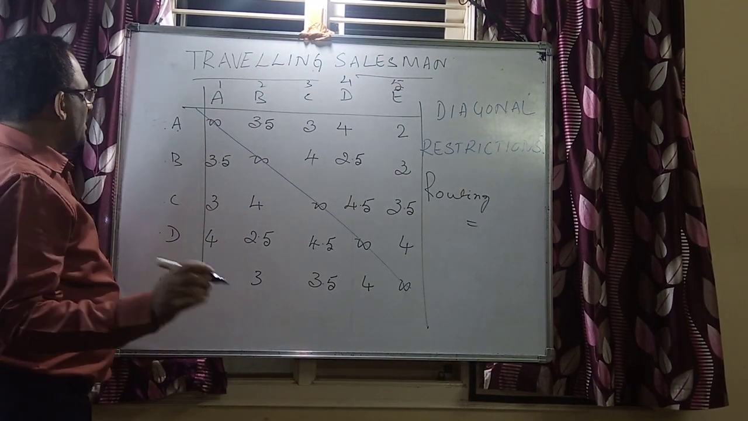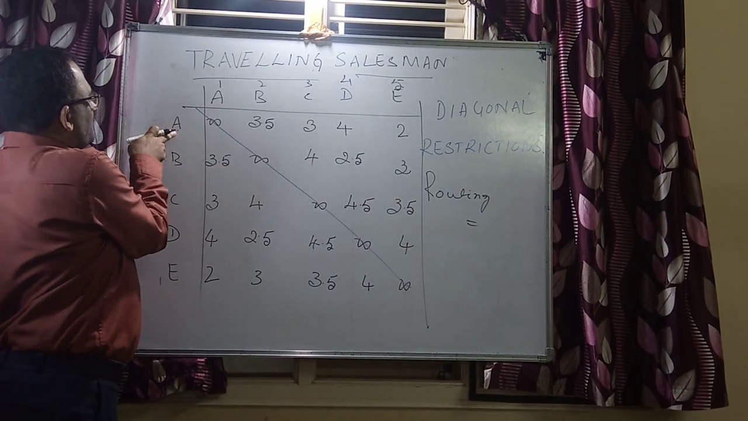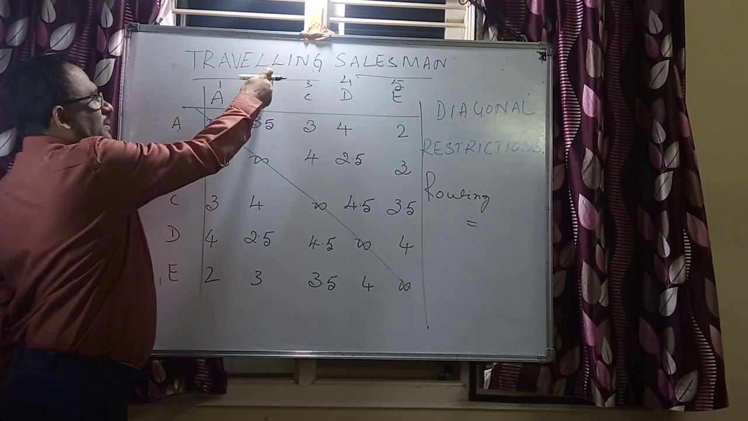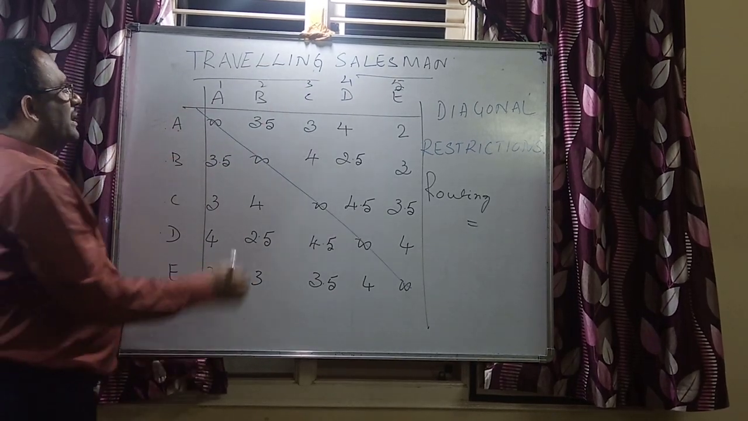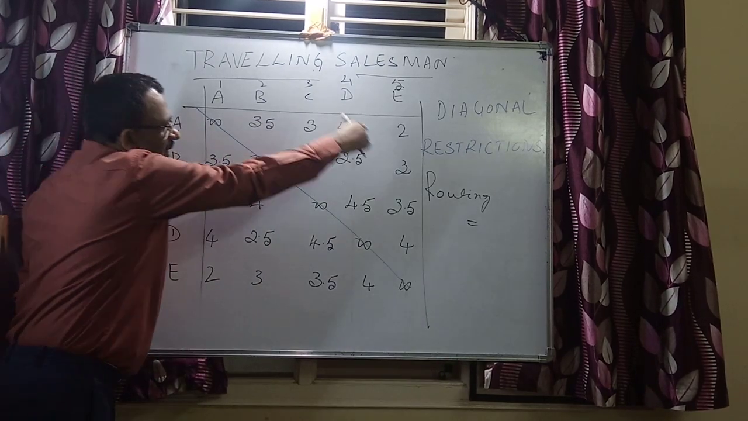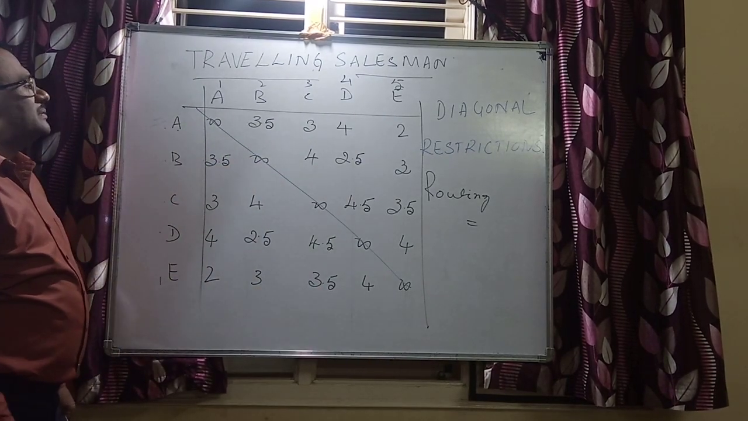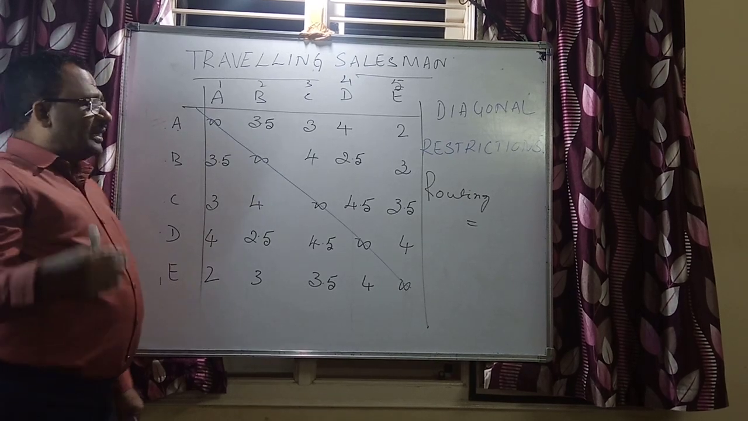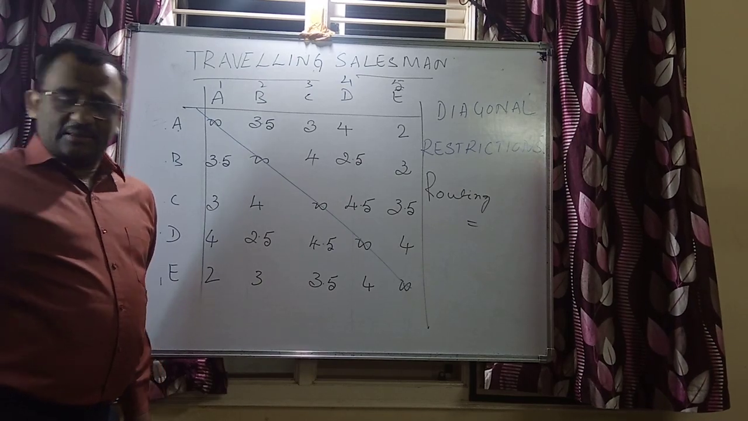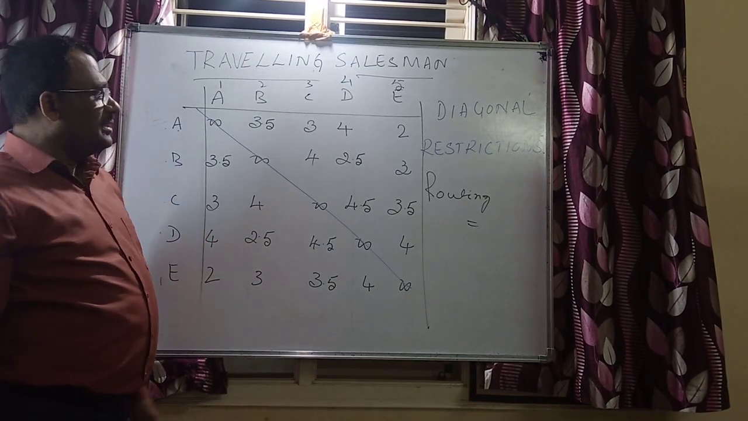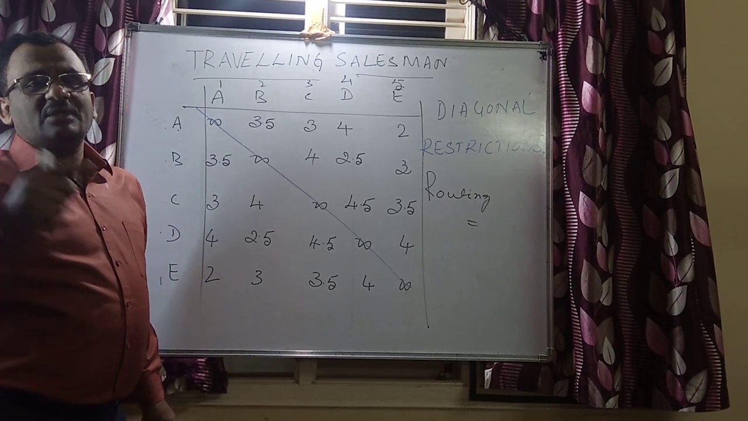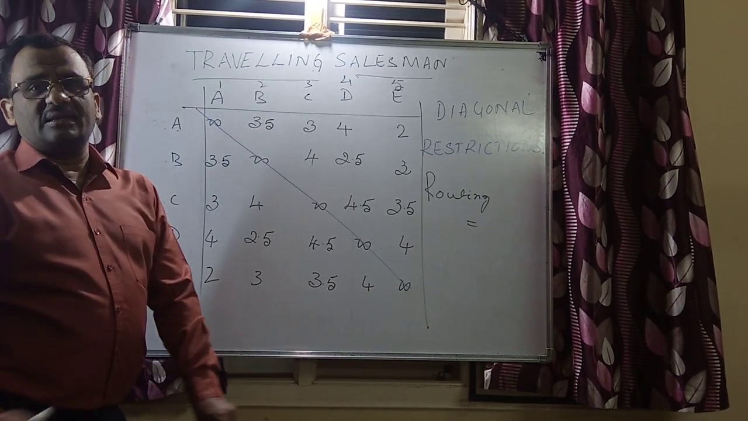The symbols may vary, but it means that if salesman A is supposed to travel to B, or to place 2, he has to cover 3.5 kilometers. Everything is given in kilometers. You need to have the allocation in such a way that the total distance traveled is as minimum as possible, so that you can give a route schedule to your salespeople.